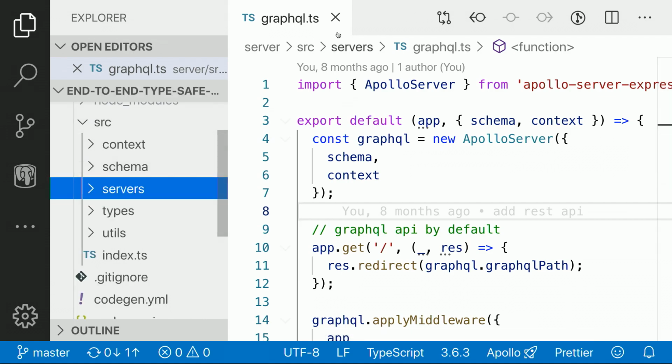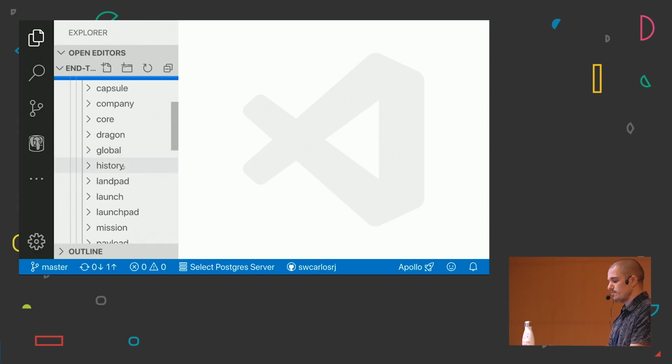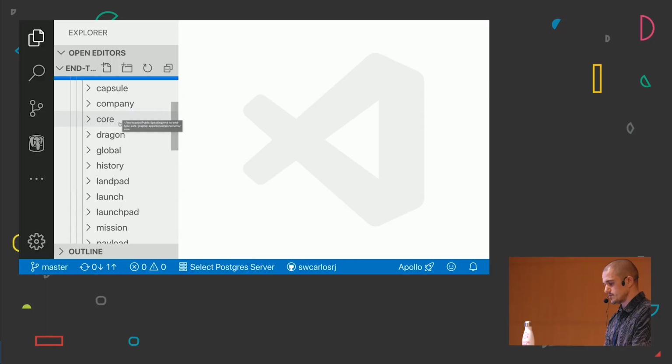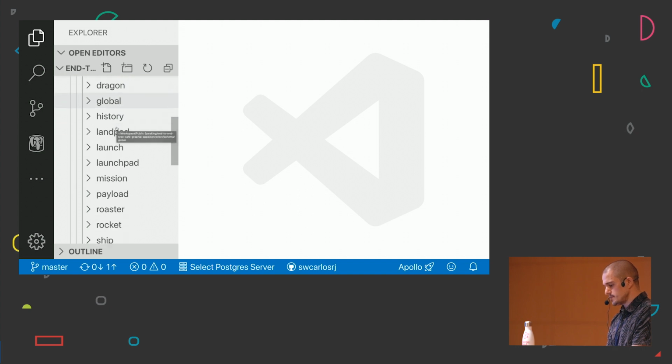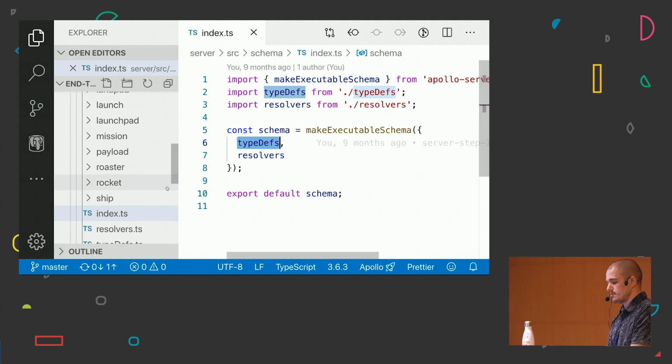So, okay, let's open the GraphQL schema folder. Here, I'm going to have all my data models. In my Mongo database, I'm going to have tables with the different records, and I want to create the same structure, and that's what I've done. Let's check. We're going to have an index with our type definitions and our resolvers.